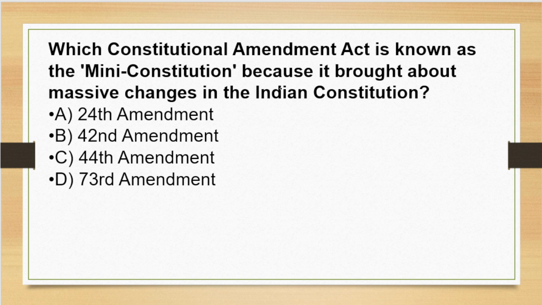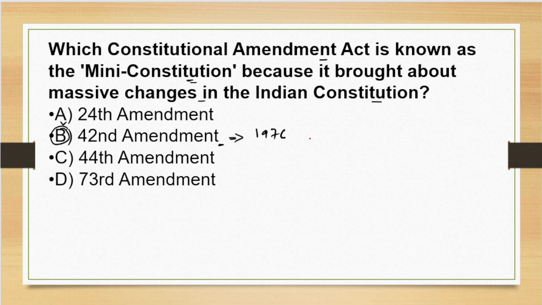Our next question here is, which constitutional amendment act is known as the mini constitution because it brought about massive changes in the Indian constitution? The options given here are A, 24th amendment, B, 42nd amendment, C, 44th amendment, or D, 73rd amendment. I hope everybody must be knowing this question. The correct answer of this question is option B, 42nd amendment. The 42nd amendment is also called the mini constitution.